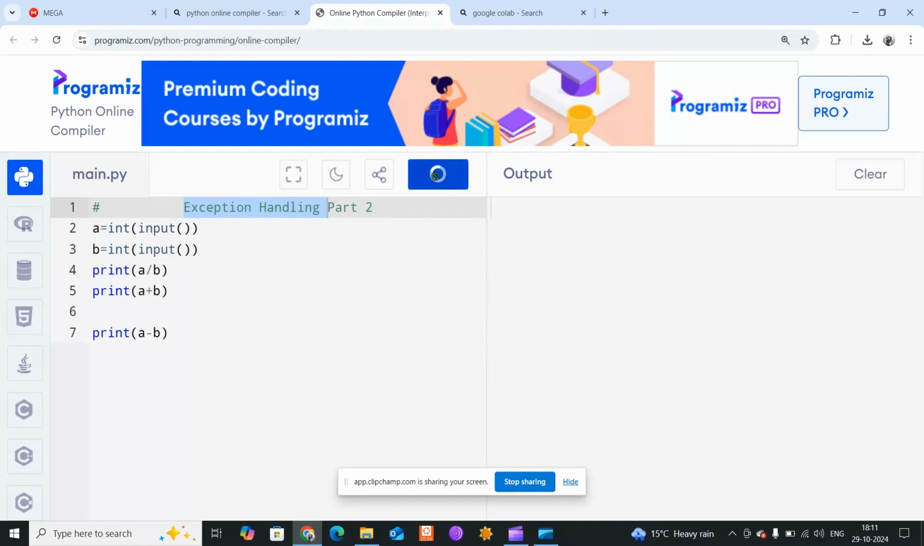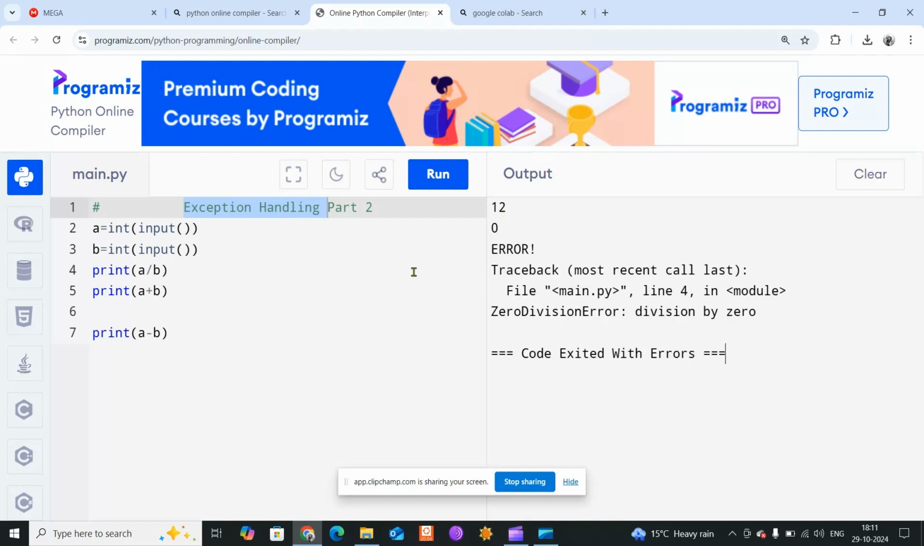One more thing: if I run it and give the input as 12 here, then the input as 0, see, this line is perfectly fine, this line is perfectly fine, there are no syntax errors in this program. When I give valid input, all three operations will happen. That means there is no error in the program. But because of line number 4, during runtime the B value came as 0. Because of this denominator being 0, the program crashed.